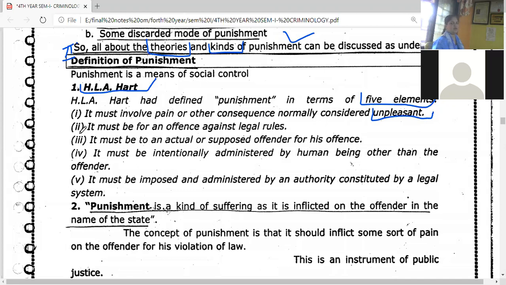ओके, नंबर 2, तुम्ही जे काही केलेलं आहे that must be against the legal rule. It must be for an offense against the legal rule. You are going to be punished with some unpleasant. Why? Because you have committed an offense against the rule. Number 3, it must be actual or supposed offender for his offense. Punishment कुणाला देणार आहे तर त्या ऑफेंडरला दिली जाणार आहे, म्हणजेच गुन्हेगाराला दिली जाणार आहे.